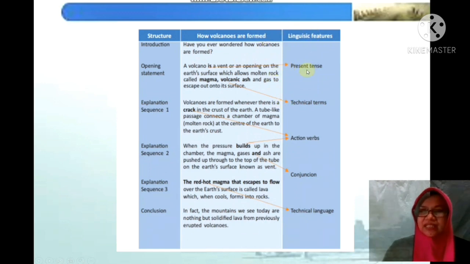Nah, jadi ketika kita menulis explanation text itu menggunakan bahasa present tense, kemudian istilah teknis, kemudian ada action verbs atau kata kerja yang melakukan sesuatu, ada conjunction, technical language, jangan lupa passive voice, kalimat pasif seperti tadi di contoh human digestive system.